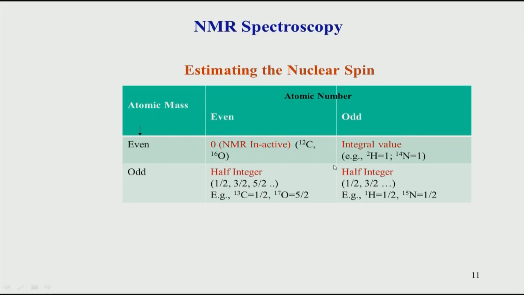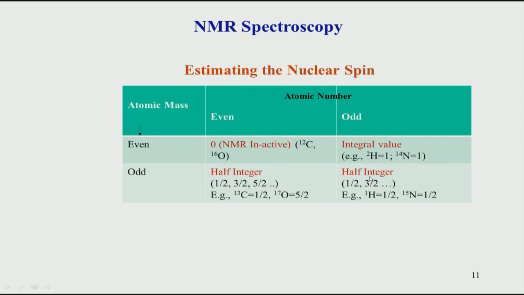Now, let us look at the third case, where you have even atomic number and odd atomic mass. Examples are 13C and oxygen 17. 13C is a very popular nucleus for NMR spectroscopy. Here we have 6 protons, that is an even atomic number, but an odd atomic mass. Therefore, the spin is half integer, and it could be 1/2, 3/2, 5/2 and so on. For oxygen 17 it is 5/2, and for carbon 13 it is 1/2. There are various rules by which you can determine the exact value of the spin, but qualitatively, we can get the general idea from this table.